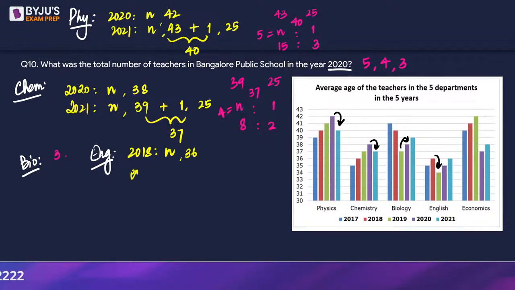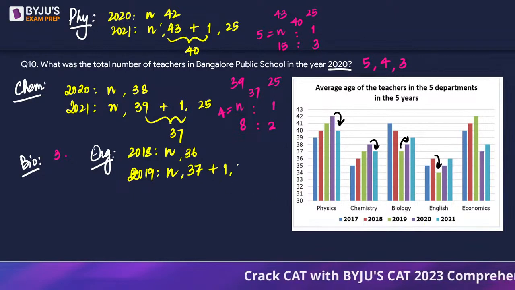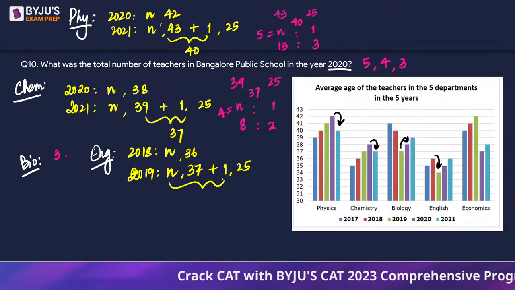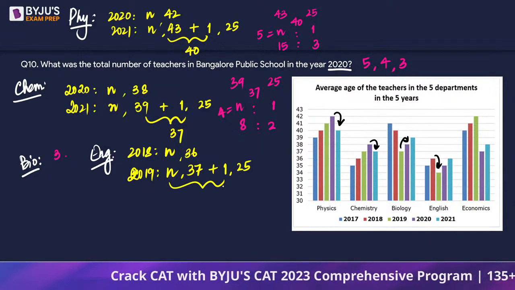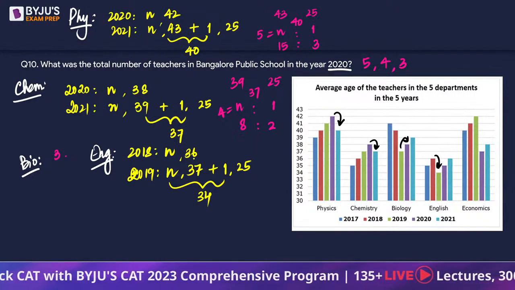So in 2019, there are going to be N people whose average age should be 37. But then there is one person who joins, due to which the average age of all these people drops to 34. So let's use allegation for this.